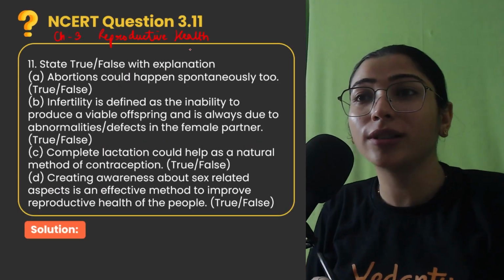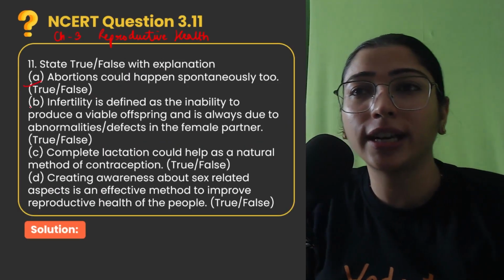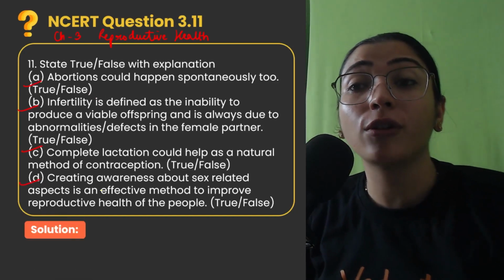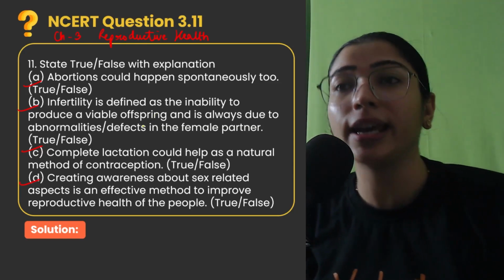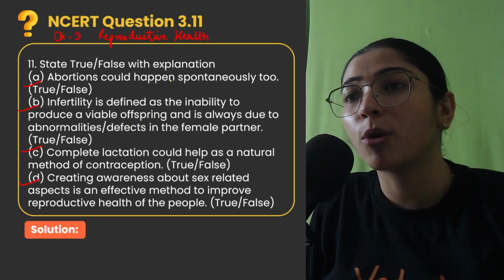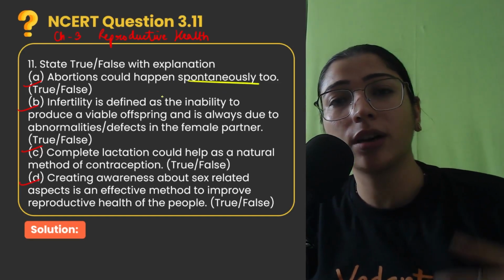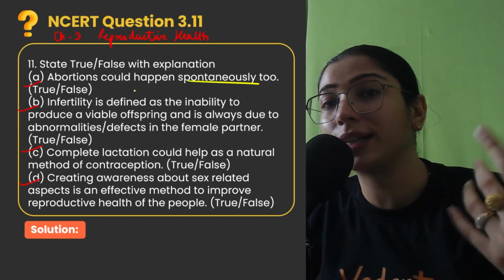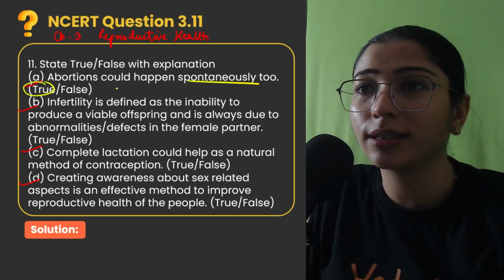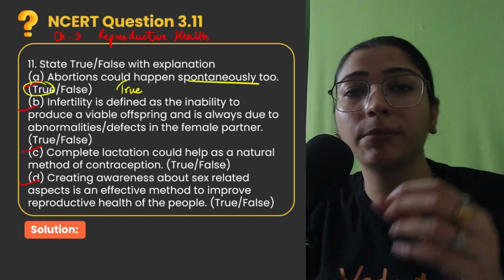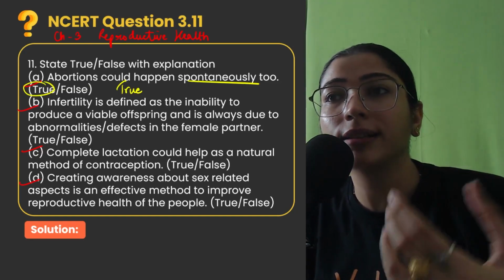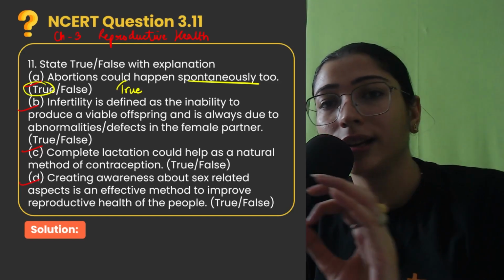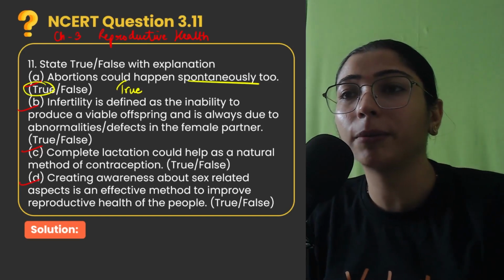State true or false with explanation. So there are 4 statements given, A, B, C and D, and we have to write the answer true or false with an explanation, whether the statement is correct or wrong. So the first statement is: abortions could happen spontaneously too, that abortions many times happen on their own even if one doesn't go for MTP, that is medical termination of pregnancy. So children, this is quite true because due to incompatibility issues or internal factors sometimes abortions happen on their own. So I'll write the explanation, don't worry, later on we'll write the explanation of each and every statement.